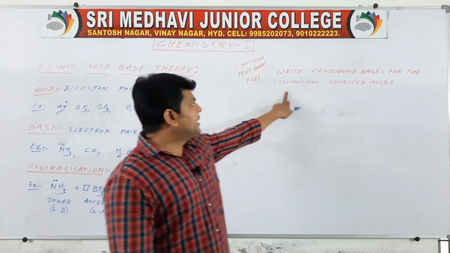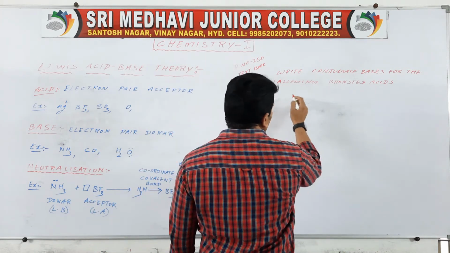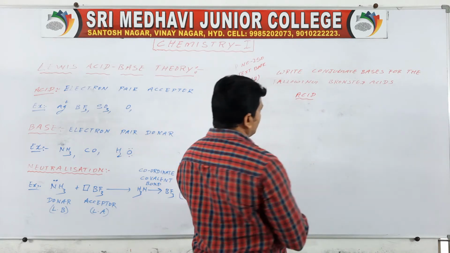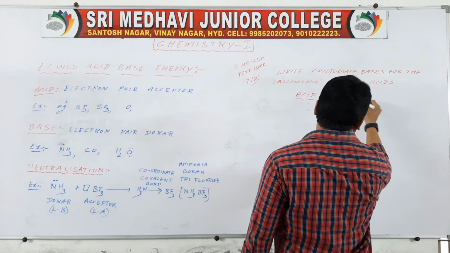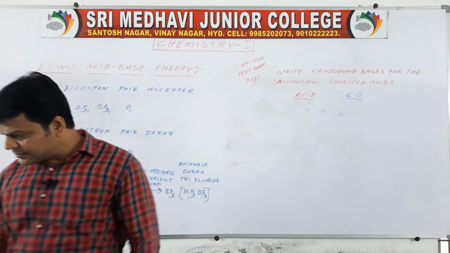Okay, it is the given problem. So acid, we have to write conjugate base. CB means conjugate base.